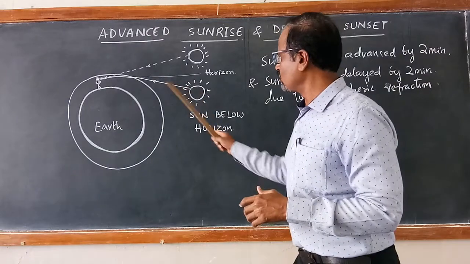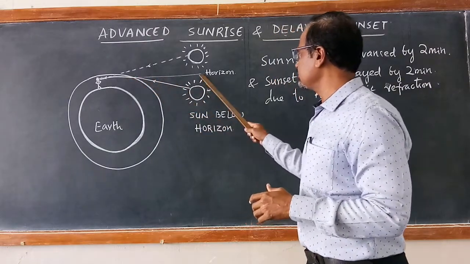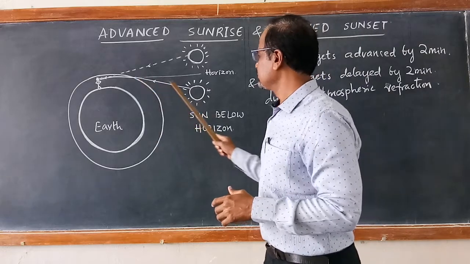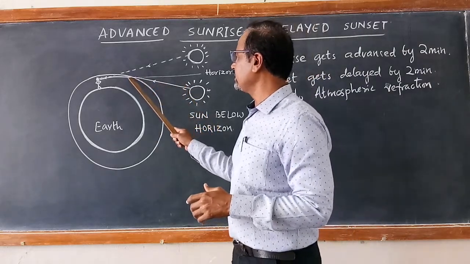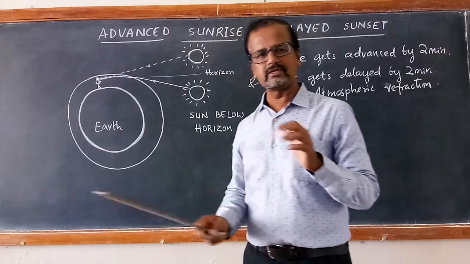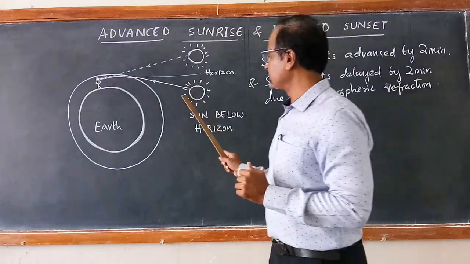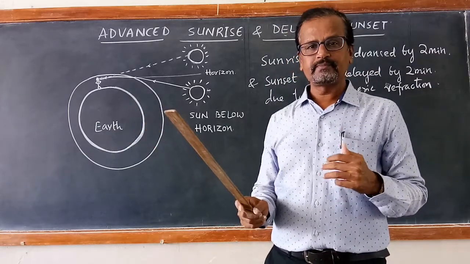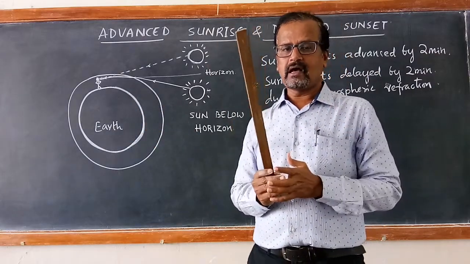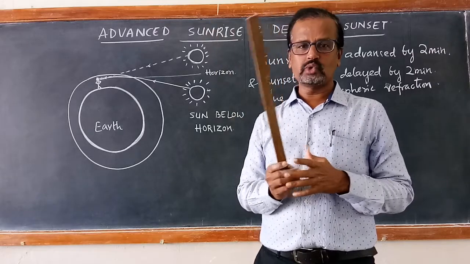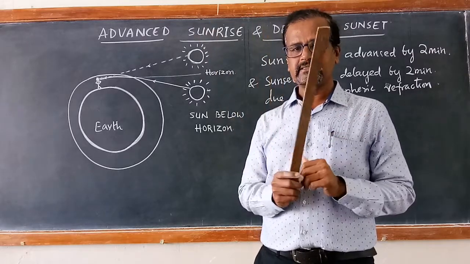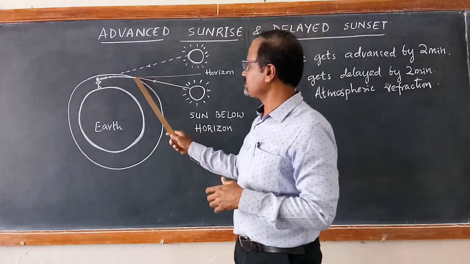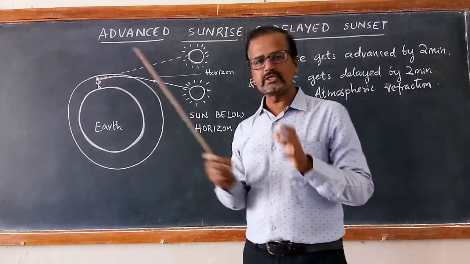The sun rays, after entering the atmosphere, bend towards the normal because they are entering from vacuum into the atmosphere. The atmospheric layers have higher optical density than the vacuum. Therefore, the rays of light bend towards the normal.